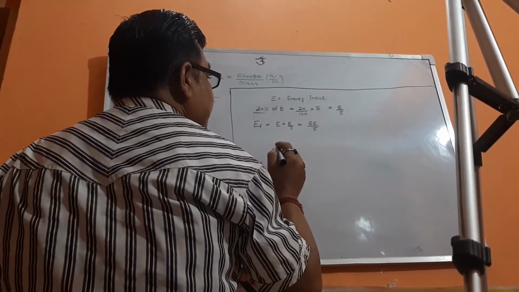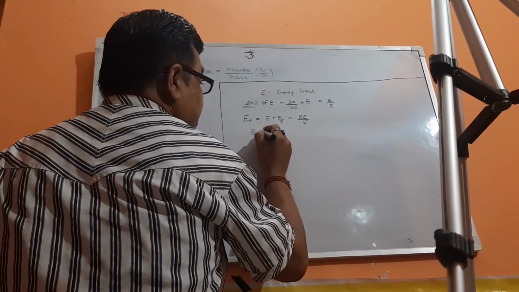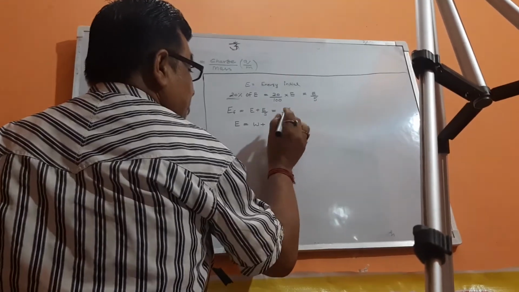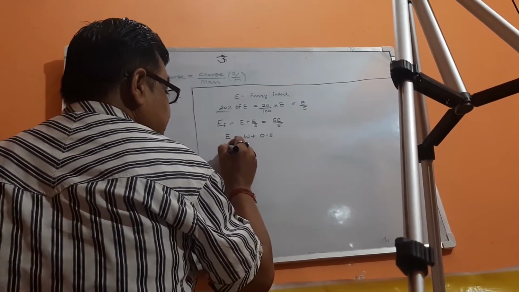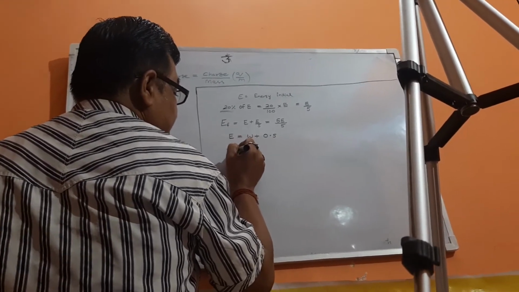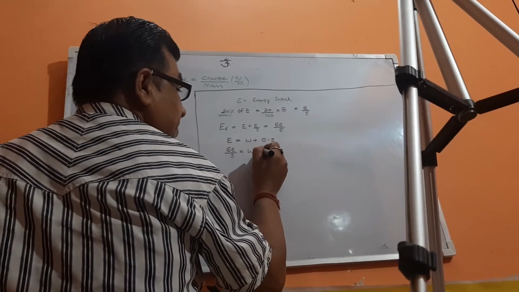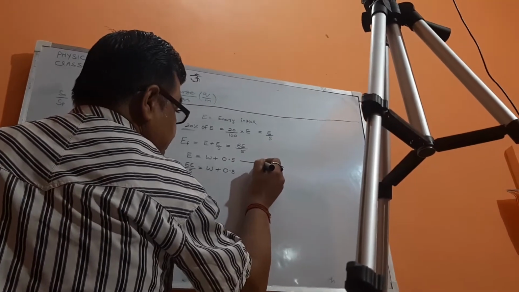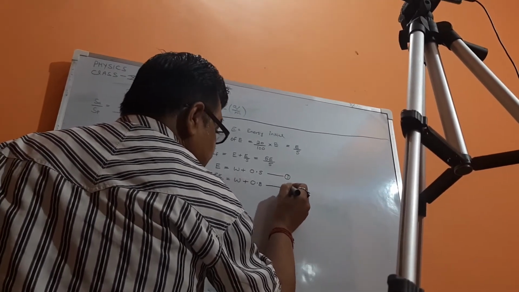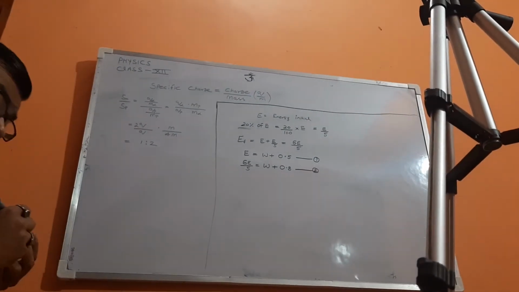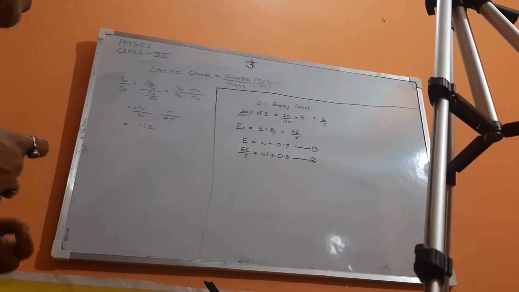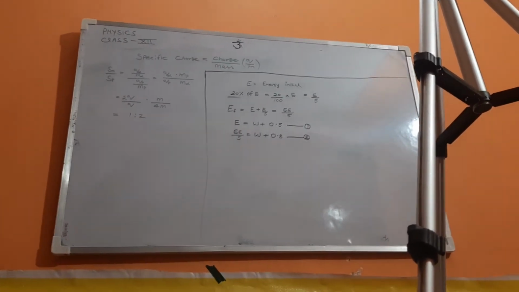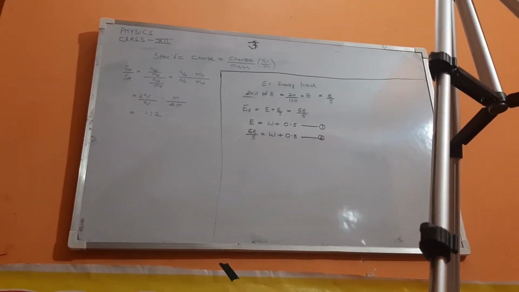Clear? Yes. So the first equation was E equal to work function plus 0.5 eV. And the second equation will be 6E by 5 equal to the work function, which is the same, plus kinetic energy, which becomes 0.8. Now solve equations 1 and 2 and give the correct value of W. I have formed two equations, so give the correct answer for this question.